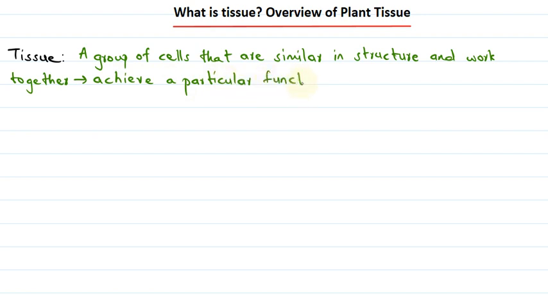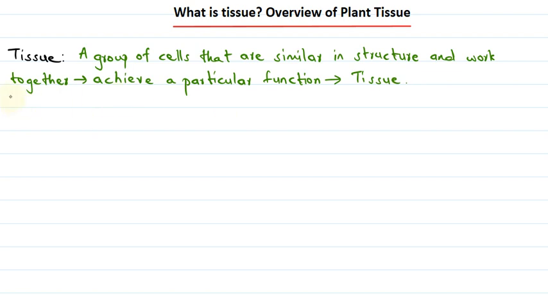Okay, so such a group of cells that are similar in structure and that work together to achieve a particular function is called a tissue. So this is how we can define the term tissue.